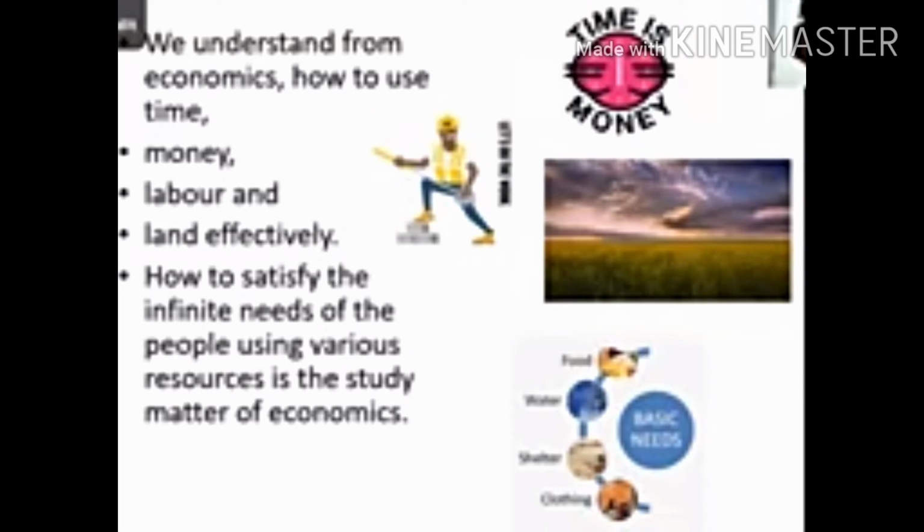Now we come across the definition that you need to understand very well. According to Lionel Robbins, economics is a science which studies human behavior as a relationship between the ends and the scarce means which have alternative uses.